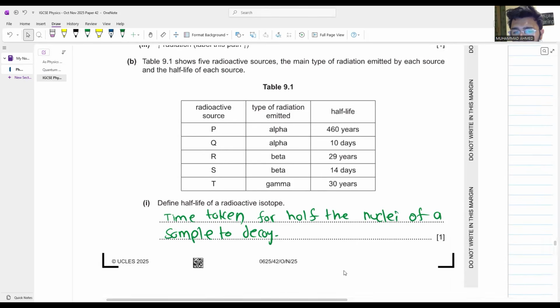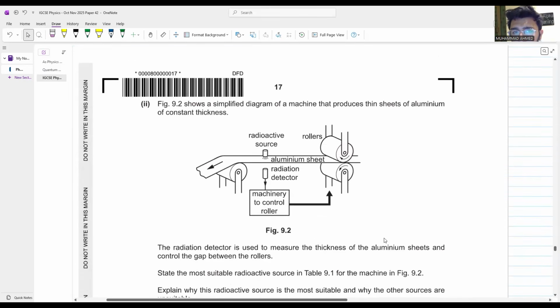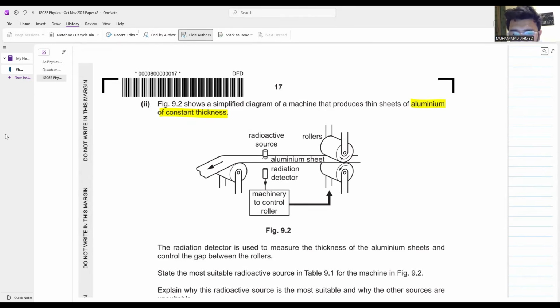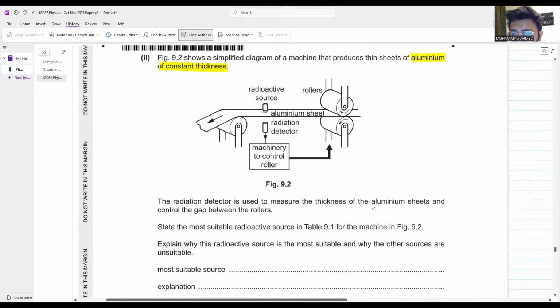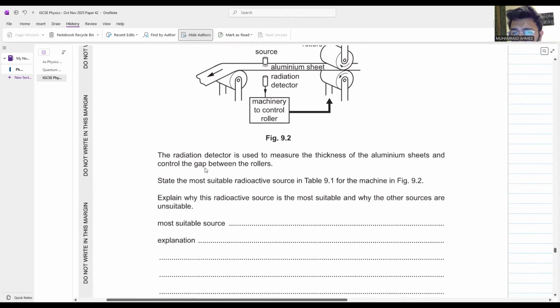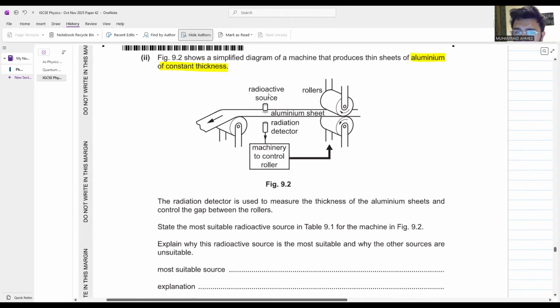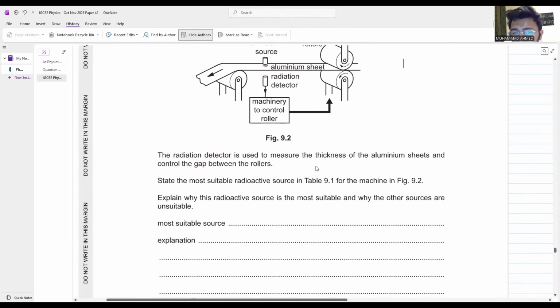आगे बढ़ते हैं बेटा. क्या लिखा हुआ है? Figure 9.2 shows a simplified diagram of a machine that produces thin sheets of aluminum of constant thickness. अच्छा जी, आपने thin sheets of aluminum produce करनी है of constant thickness. Okay. The radiation detector is used to measure the thickness of the aluminum sheet and control the gap between the rollers. Okay. Radiation detector used हो रहा है to measure the thickness of aluminum sheet.